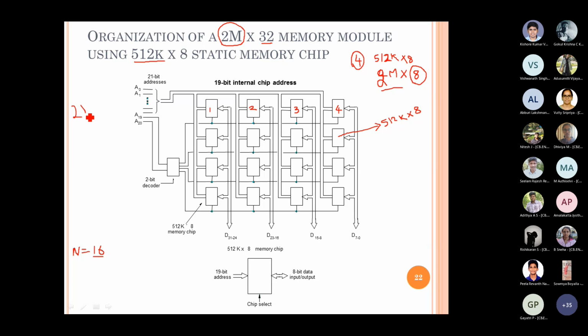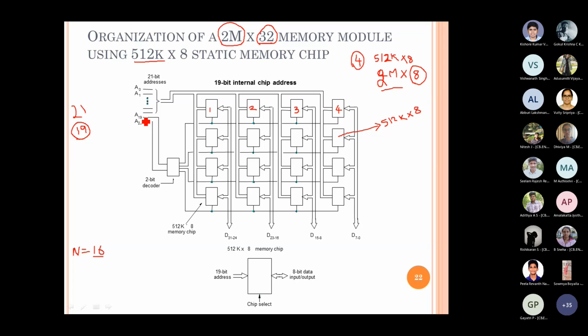As to access 512K, we require totally 19 address bits, right? You can calculate, it is all powers of 2. So the lowest 19 address bits we give to all the ICs in the same row, so that instead of 8 bits you always get to access 32 bits with the same address.